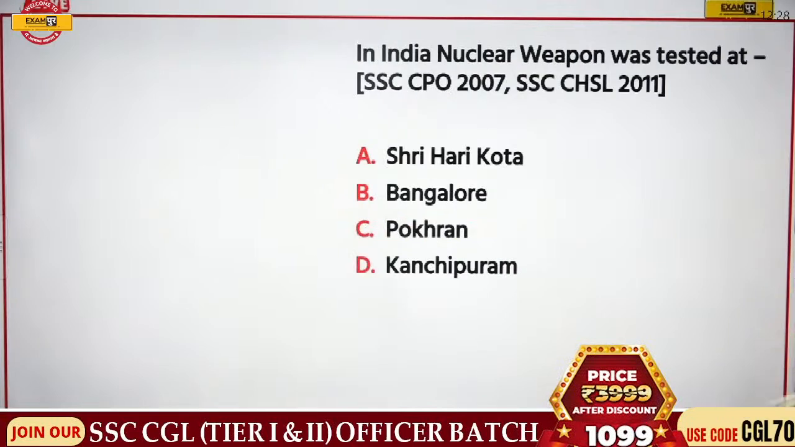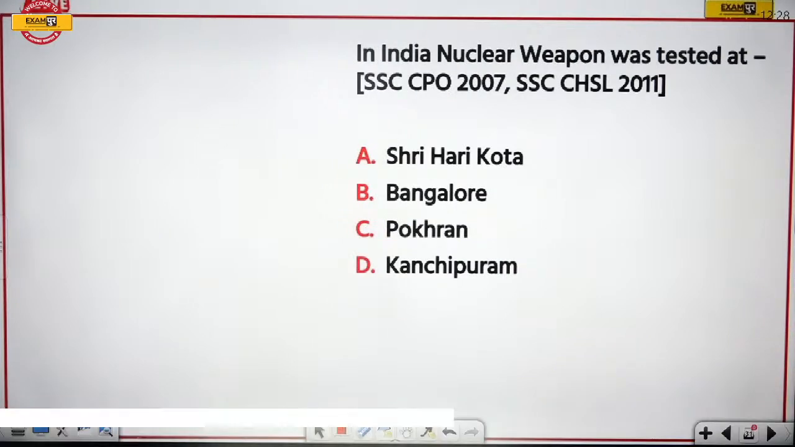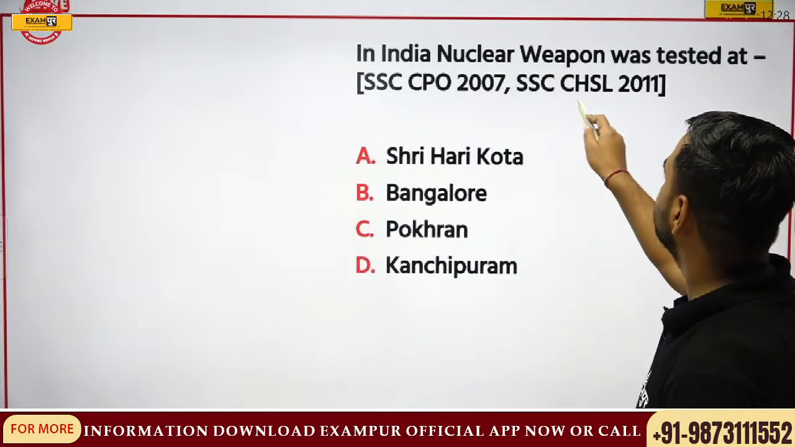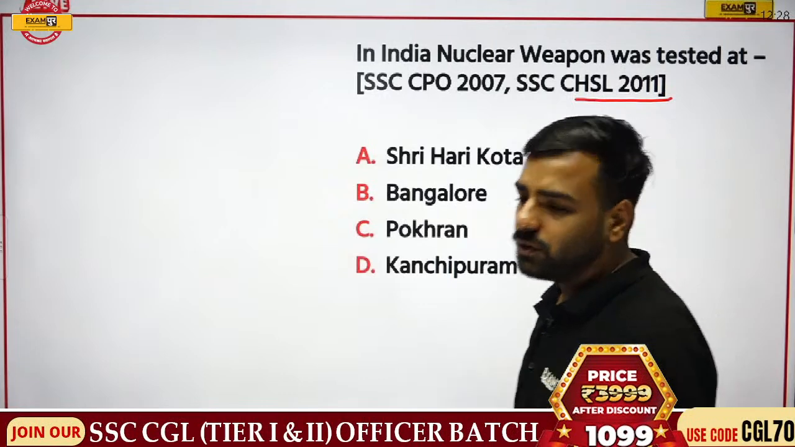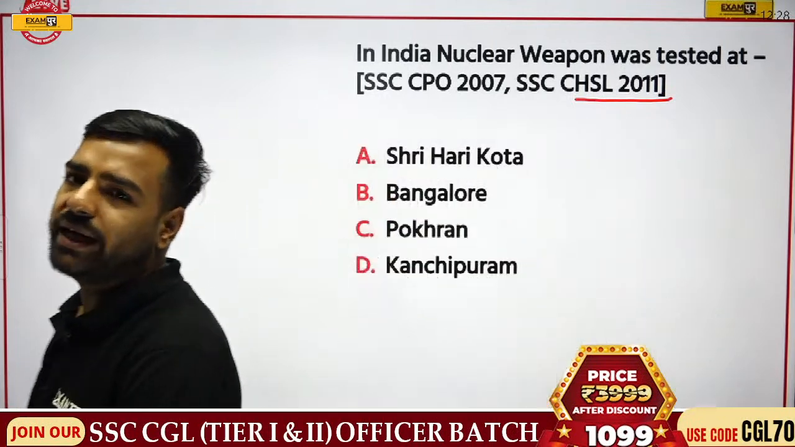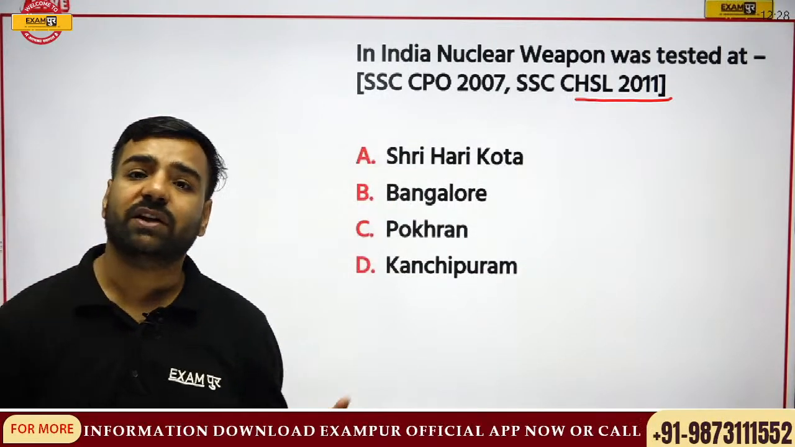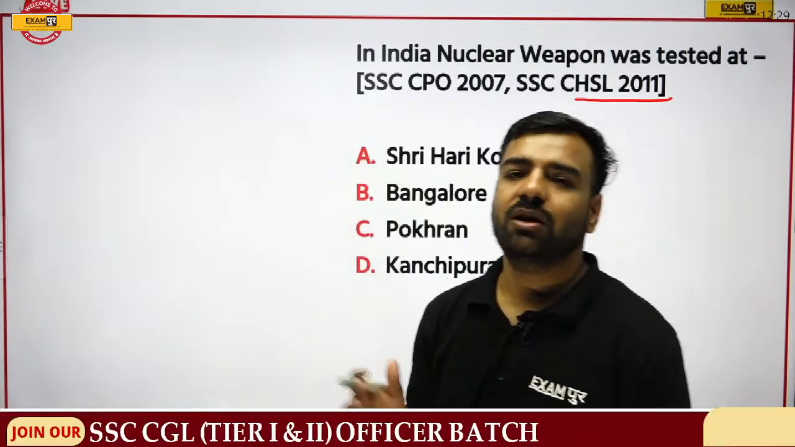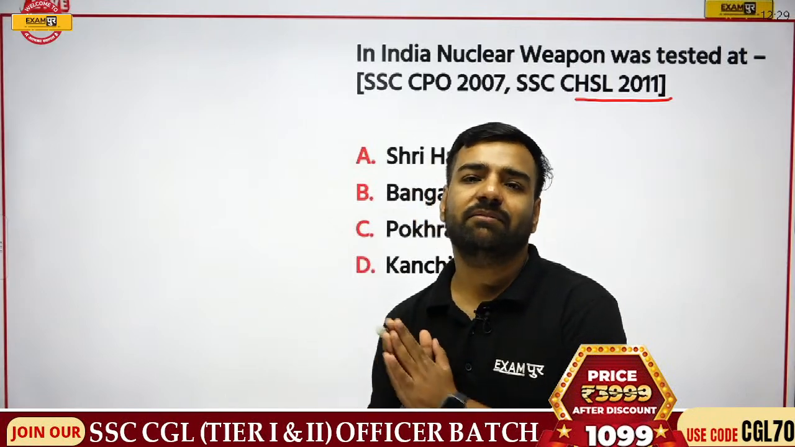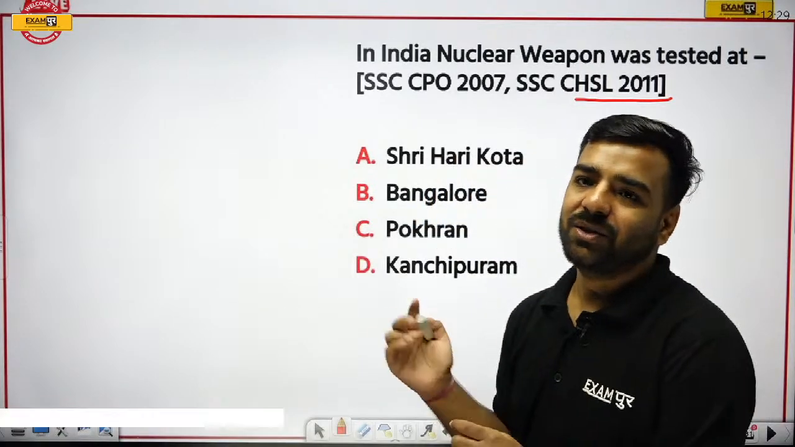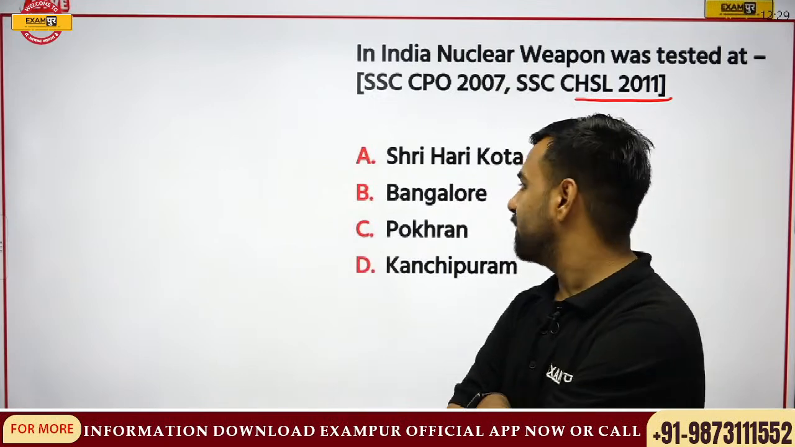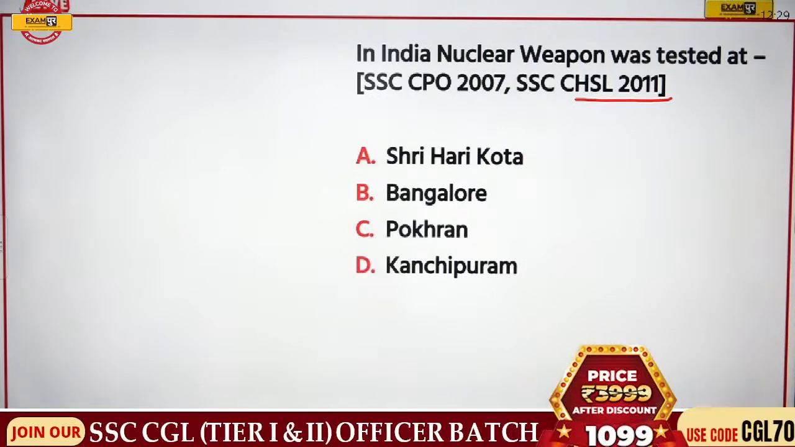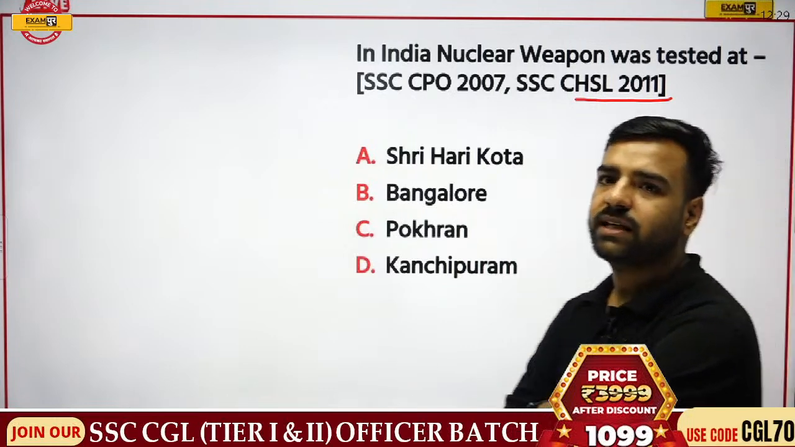Next, in India, nuclear weapon was tested at which location? This is from CPO 2007 and CHSL 2011. Now you must have watched the movie Parmanu, right? It was during the time of Atal Bihari Vajpayee ji, and APJ Abdul Kalam sir, at their time this was actually done. So where was it done? Is it Sriharikota, Bangalore, Pokhran, or Kanchipuram? What is the correct answer?